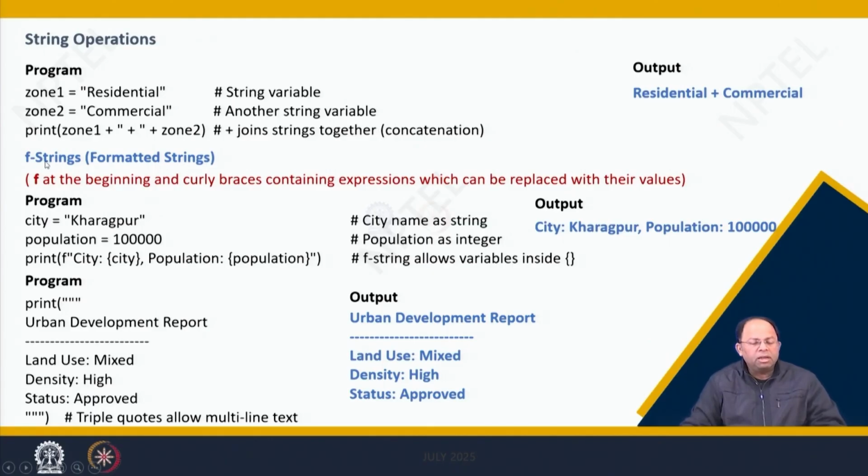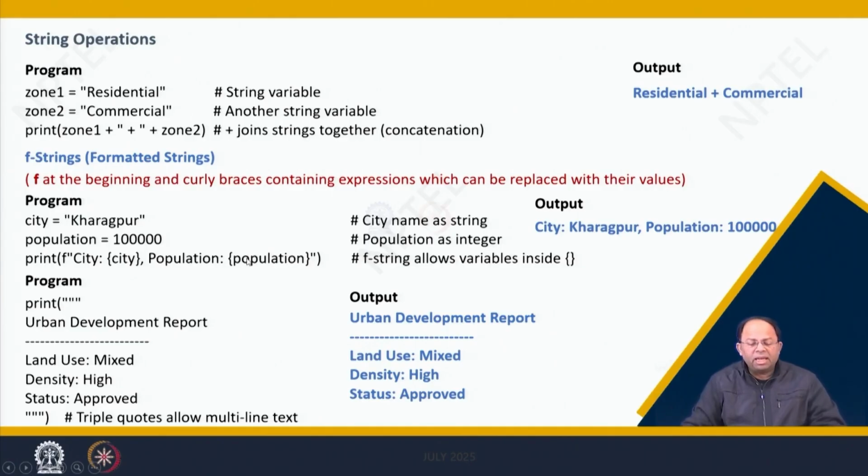Now comes something very important, F strings. These are also known as formatted strings. What it means is, if I put F at the beginning and then curly braces after that containing expressions, they can be replaced with the value of those expressions. That means if I say population and population is storing 10,000, it will actually print 10,000, not the word population, right? Now what is the benefit of it?